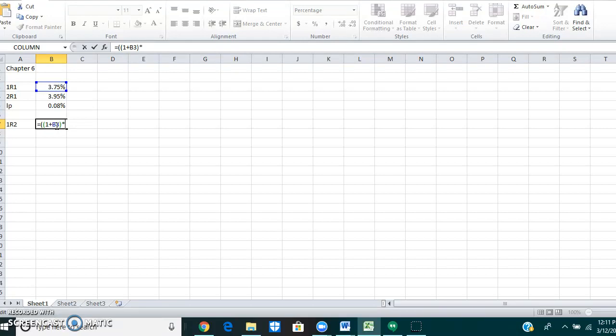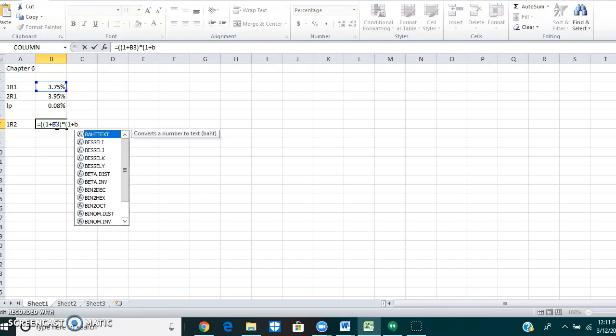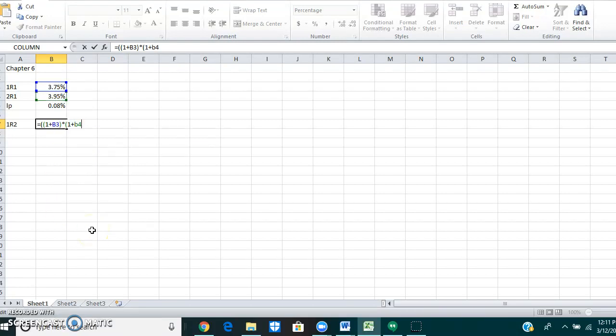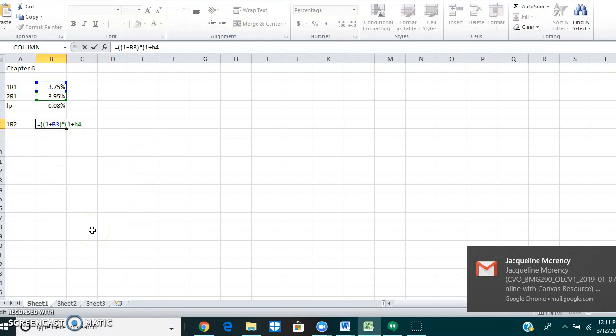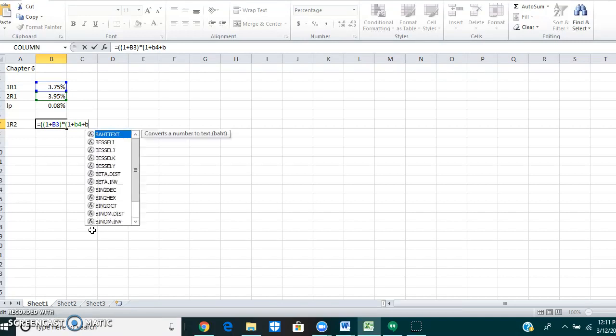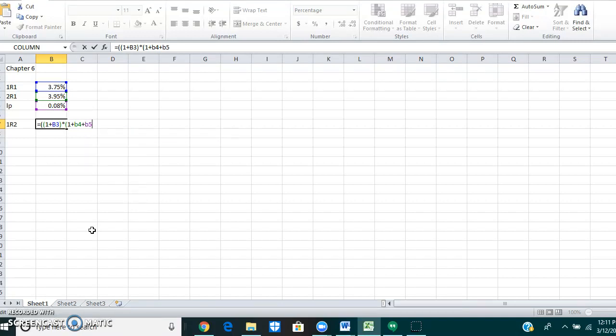Close parentheses times open parentheses, 1 plus B4, because we want our 2R1, plus our liquidity premium, which is B5, close that parentheses, close the main parentheses, and we're going to raise this to the power of 1 over 2 because we have 2 years. So parentheses 1 over 2, close parentheses, minus 1 equals 3.89%.